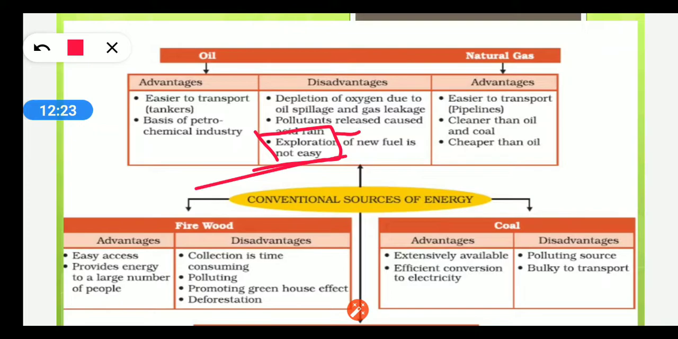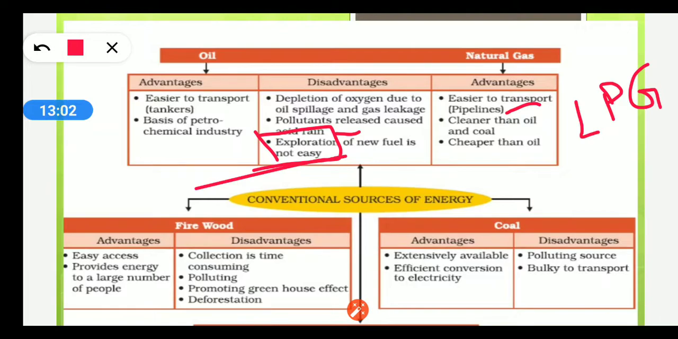It is very difficult. And along with that, the equipment which is used is very costly and the machinery used is also very heavy. Natural gas. Now natural gas, the one which we get as LPG in our homes, is a type of natural gas. So it is easier to transport through pipelines. It is cleaner than oil and coal. Cleaner means on the combustion of LPG, it does not produce harmful and toxic gases for the environment. It is also cheaper than oil.